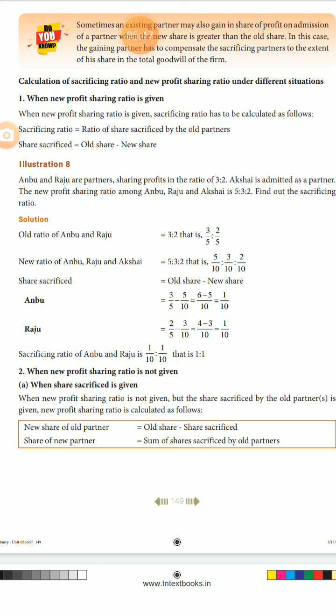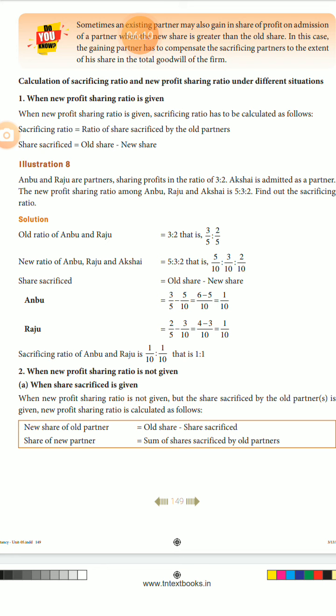Listen students, sum number, illustration 8. Anbu and Raju are partners sharing profit in the ratio 3:2. Akshay is admitted as a partner.